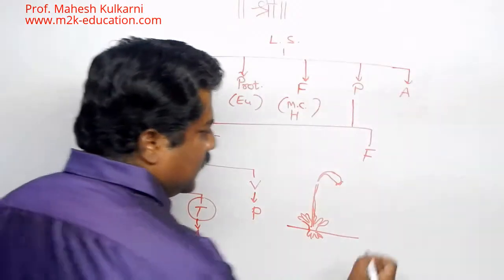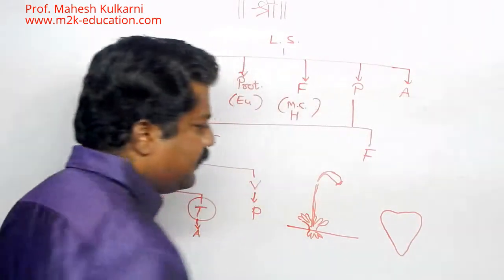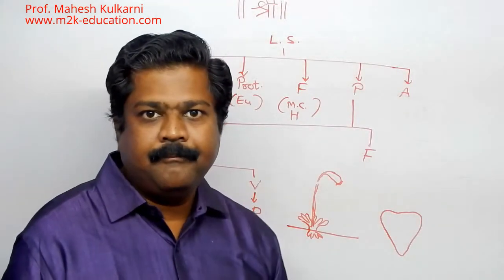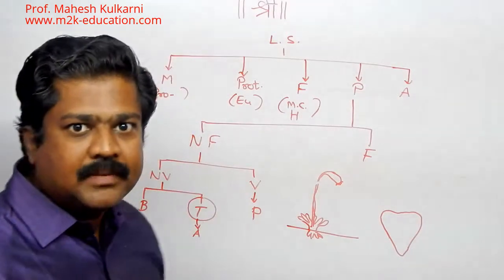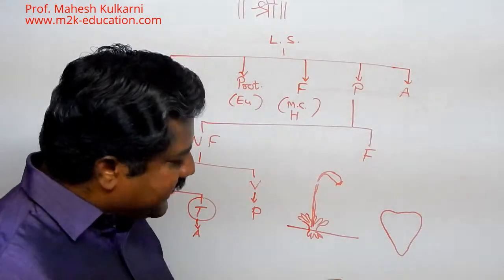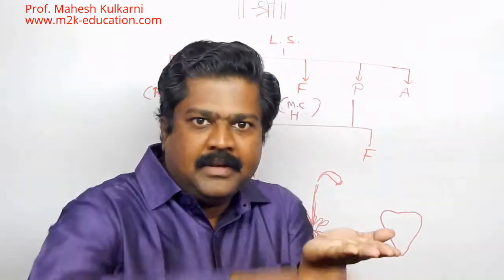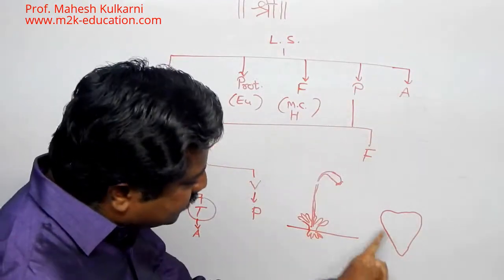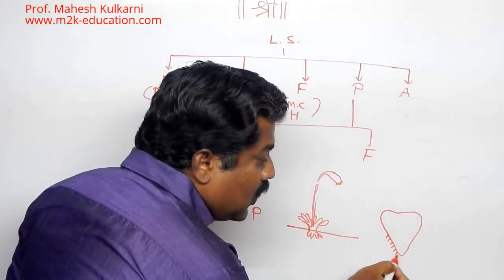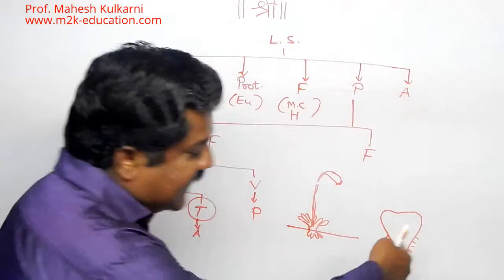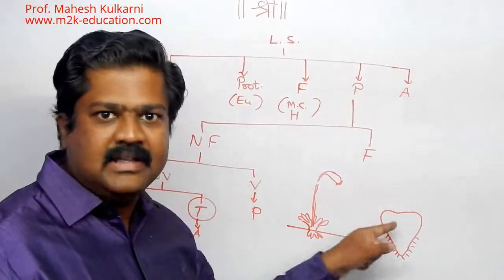Now this is something you can say almost heart-shaped structure. I am not using perfect heart-shaped, almost heart-shaped like structure. It is lying, suppose this is land, then on land it is lying parallelly. So suppose this is wall, this will grow like this. There are rhizoids. Now I can't show rhizoids are present inside, so I am showing this way. Don't consider rhizoids are coming out, they are there inside.